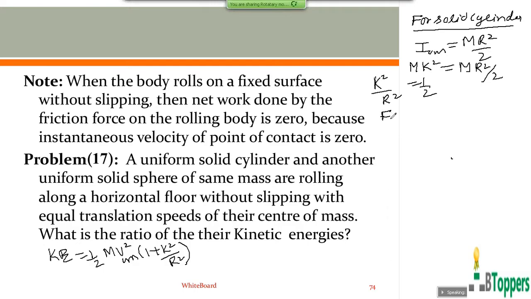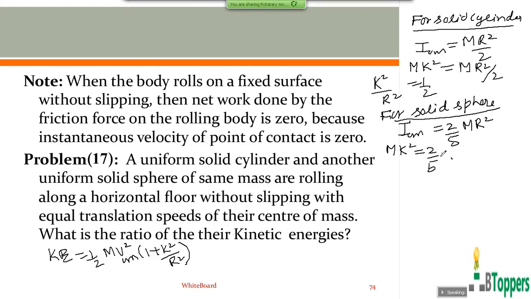Whereas for the uniform solid sphere, the moment of inertia about any axis passing through its center of mass can be written as 2 by 5 m r square. Just as we have done previously, here also we can write I_cm equal m k square, where k is the radius of gyration about the horizontal axis passing through the center of mass. So for the uniform solid sphere, k square by r square equals 2 by 5. Both the bodies have the same mass and the same magnitude of velocity of center of mass.